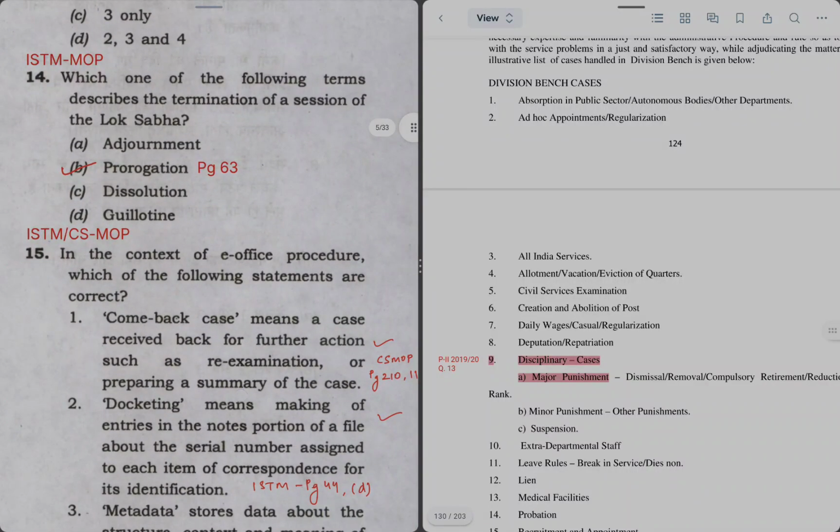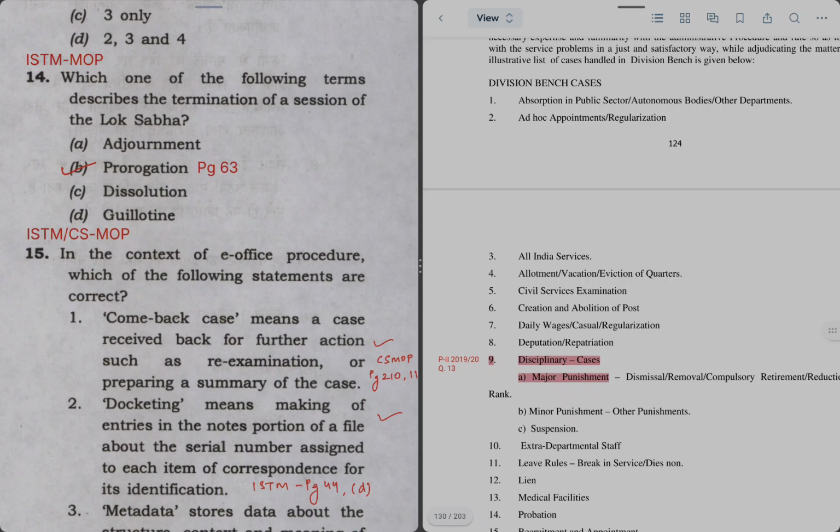Next question is which of the following terms describes the termination of a session of Lok Sabha? So it is very clearly prorogation. Dissolution is dissolving of the house. Guillotine is putting a lot of pending matters together for voting. Adjournment is a termination of a sitting, not a session. You can read more about these terms in detail on page number 63 of ISTM MOP.